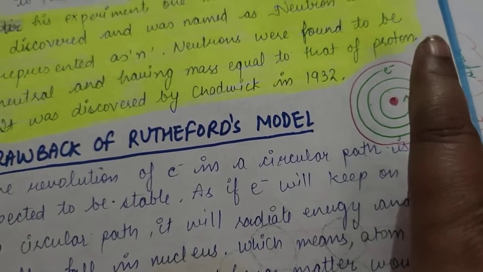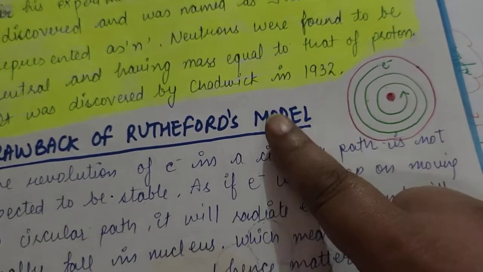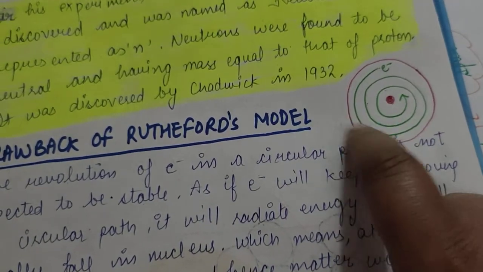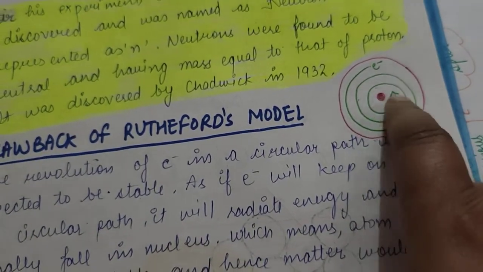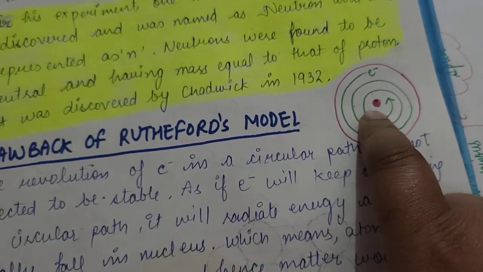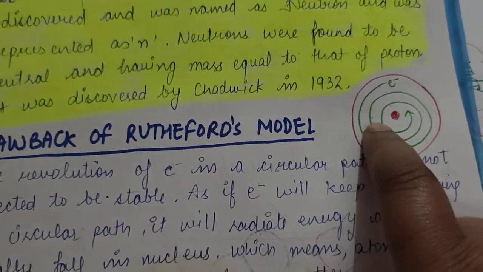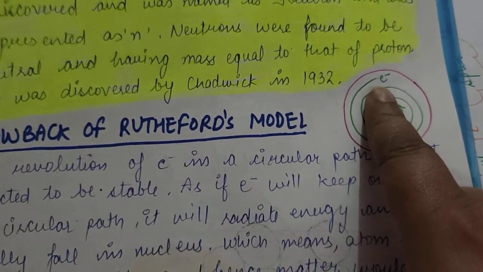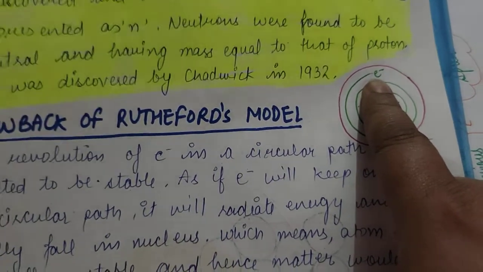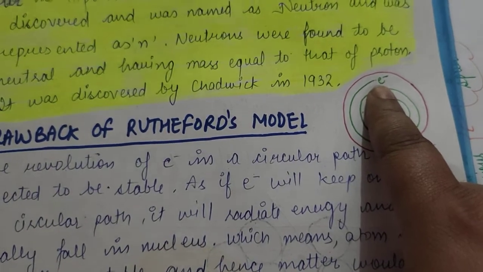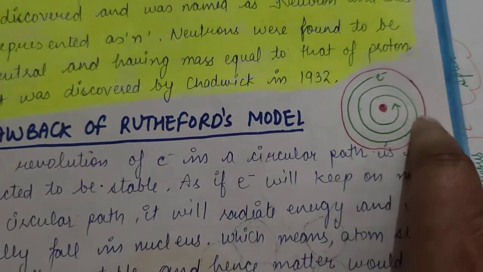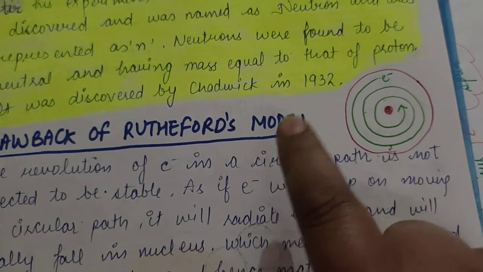Bohr asked Rutherford, you said that electrons are continuously revolving in the space around the nucleus. But as I am a physicist, according to me, because the electron is known as a subatomic particle, it has a particle nature, and every particle, when it moves, always radiates its energy.